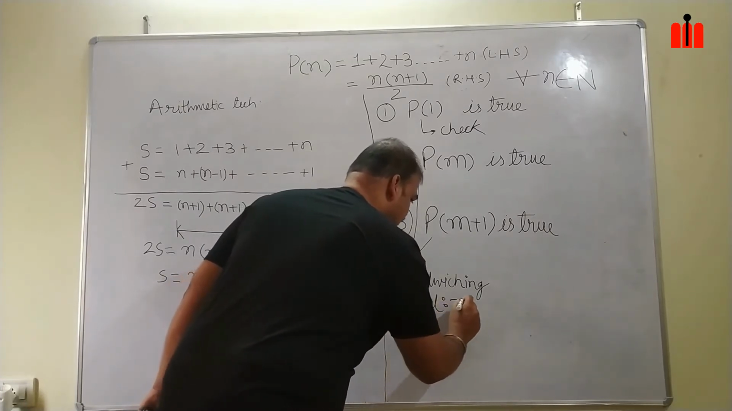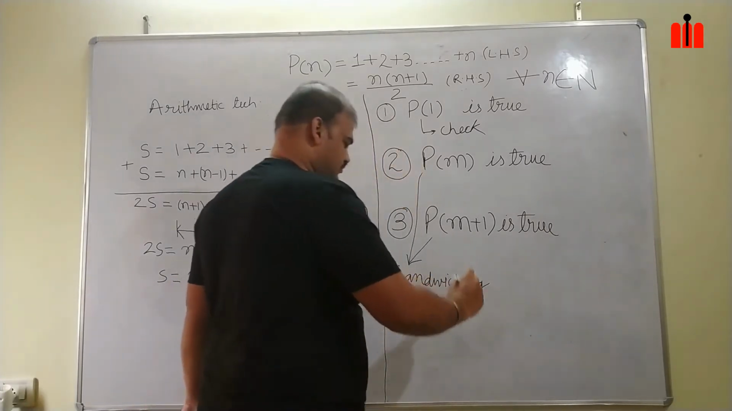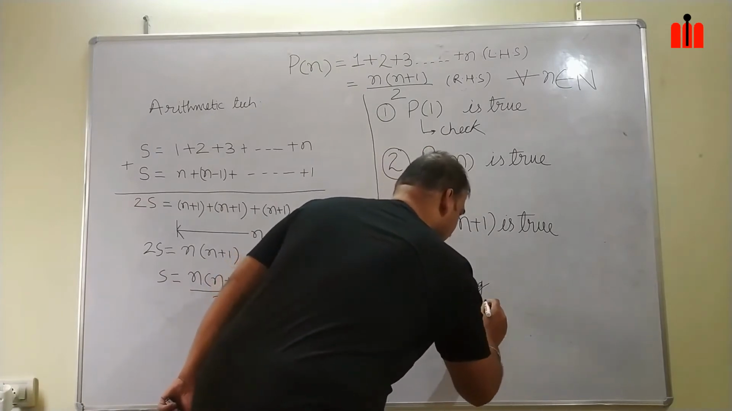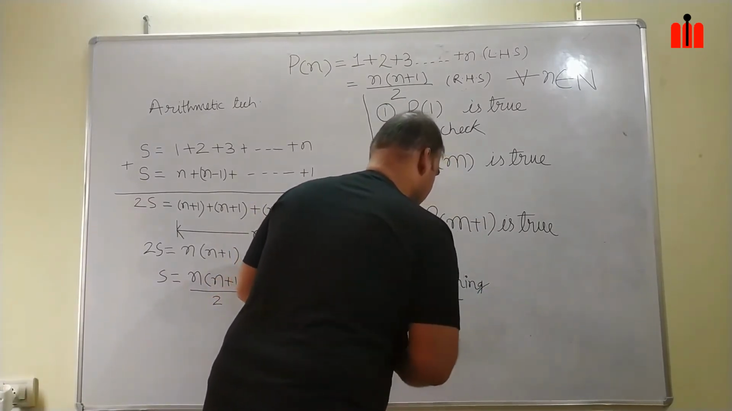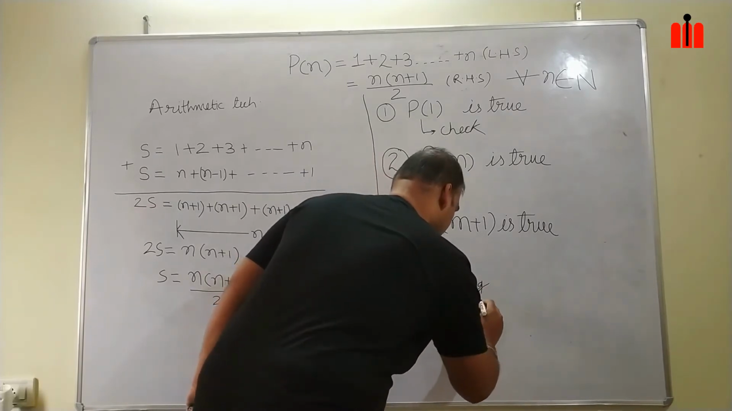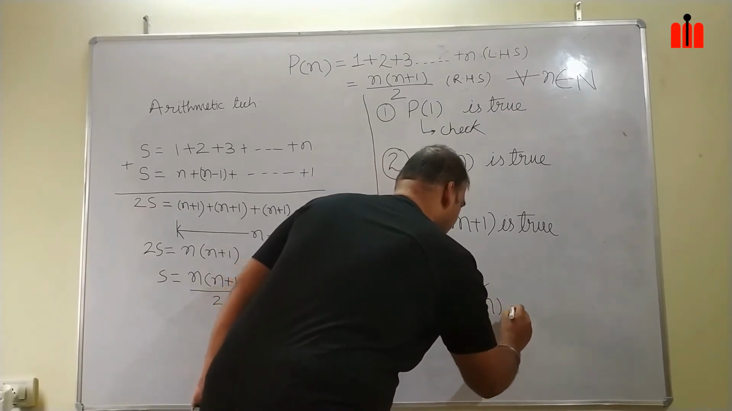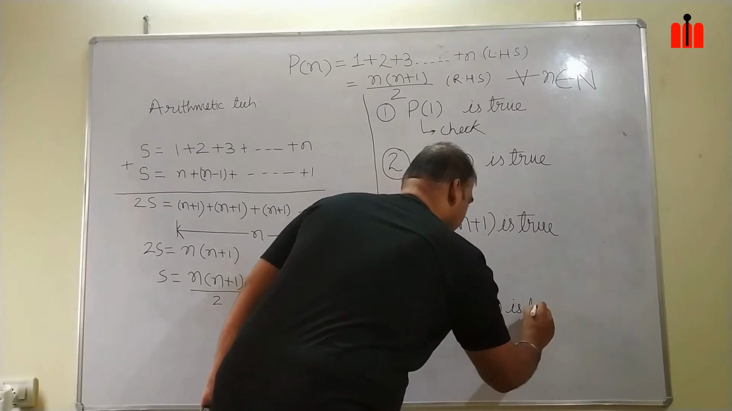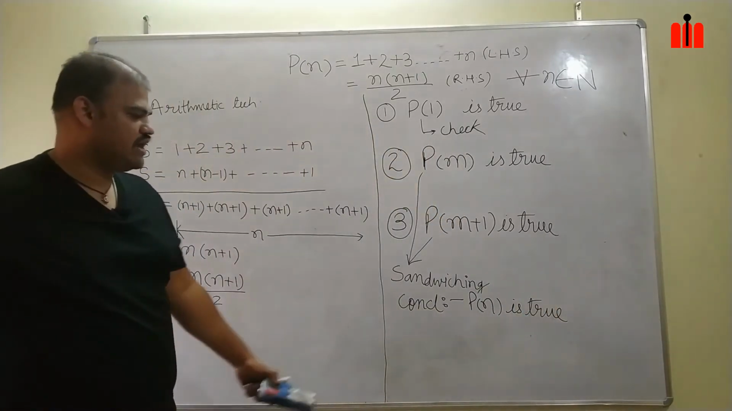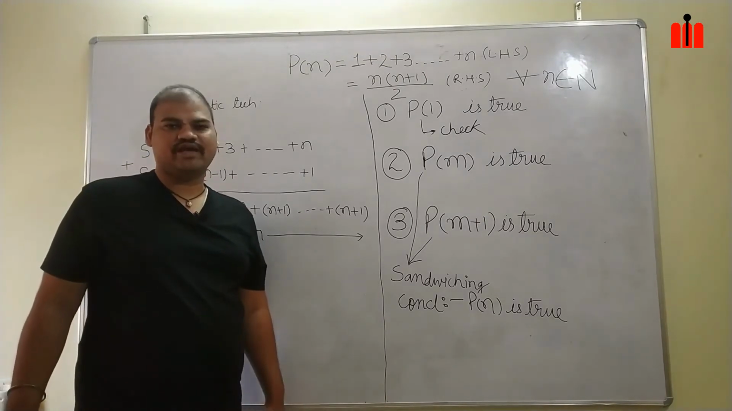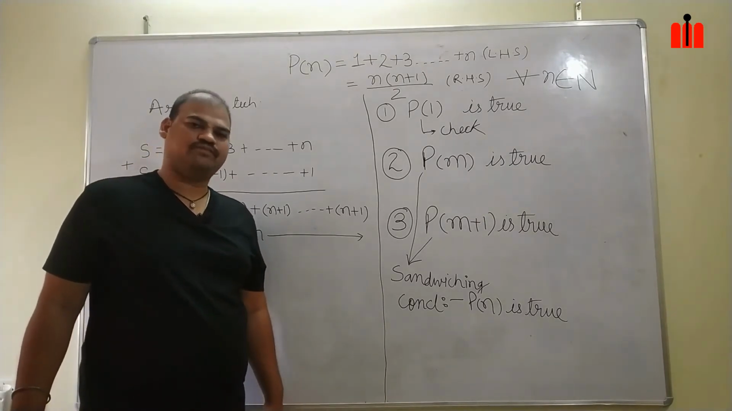My conclusion will be P of n is true. Okay, so my conclusion is P of n is true.